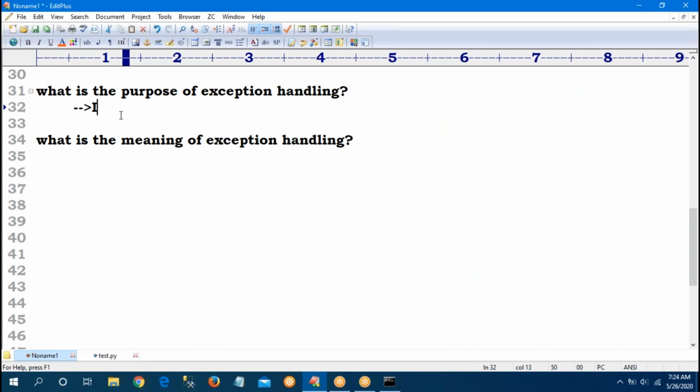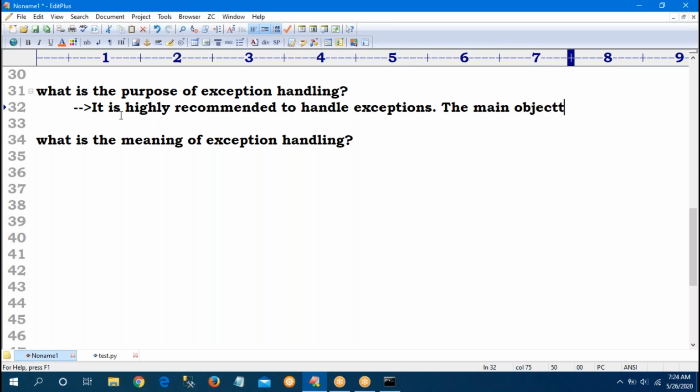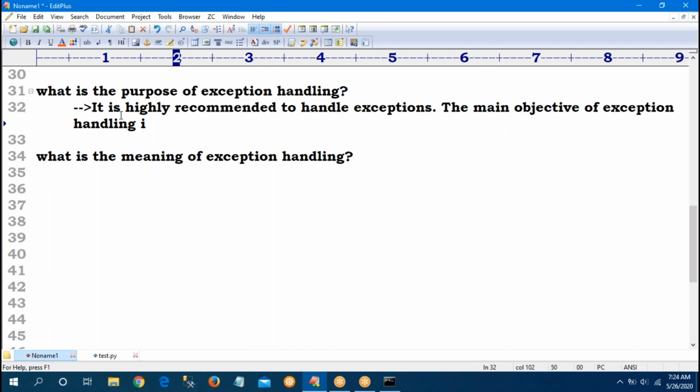So what is the purpose of exception handling? It is highly recommended to handle the exceptions. The main objective of exception handling is to provide graceful termination. Just now we have seen two terminations, normal and abnormal.